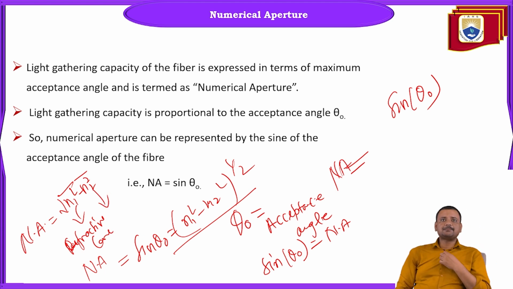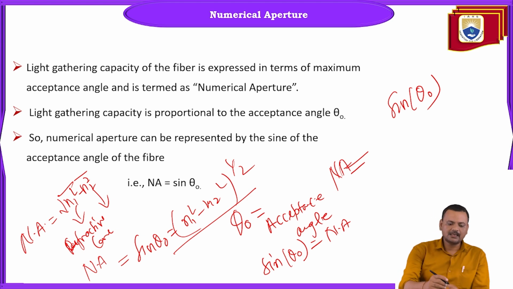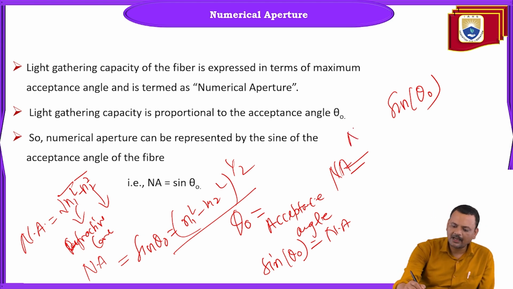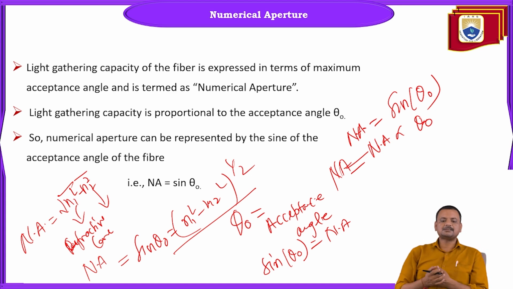So light gathering capacity is proportional to the acceptance angle, obviously. NA, numerical aperture, is sine of theta naught. So NA is directly proportional to theta naught. So numerical aperture can be represented by the sine of the acceptance angle. NA is equal to sine theta naught.